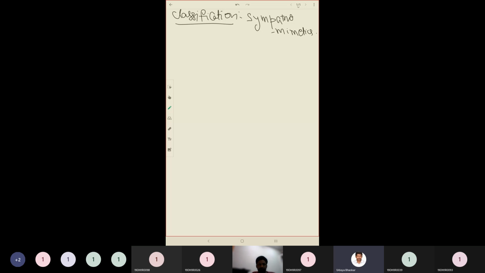Okay, fine. So we are seeing the classification of sympathomimetics. First category is direct acting sympathomimetics. I'm abbreviating it as sympathomimetics. Under that you have a subcategory, that is endogenous catecholamines. Examples: